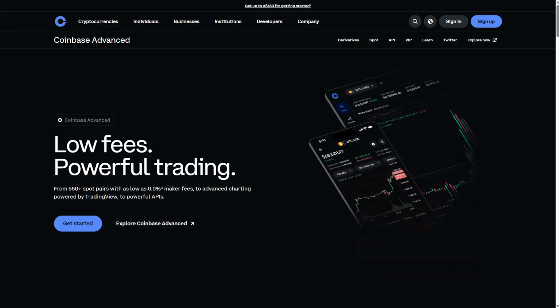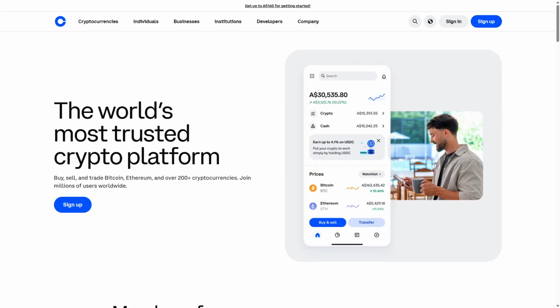Coinbase and Coinbase Advanced serve different types of crypto users. Coinbase offers a straightforward, beginner-friendly experience, while Coinbase Advanced provides advanced trading features and deeper market insights. The core difference lies in simplicity versus professional-grade tools.